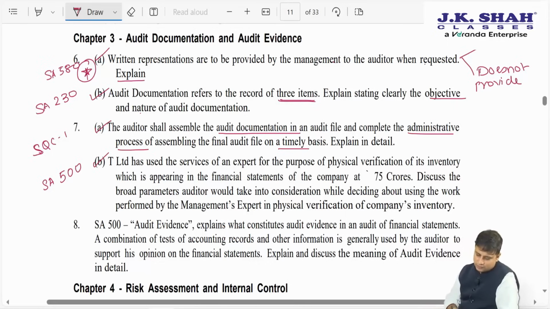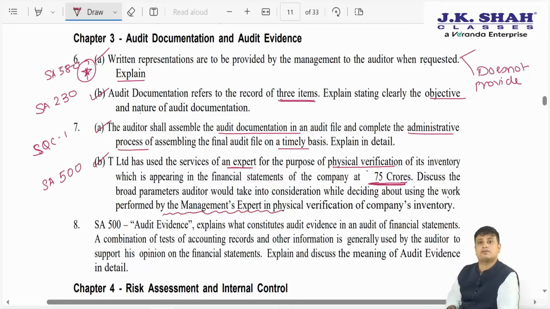Now what is question 7B saying? T Limited has used the service of an expert for the purpose of physical verification of inventory which is appearing in the financial statement of the company at 75 crores. Discuss the broad parameters the auditor would take into consideration while deciding about using the work performed by the management expert in physical verification of the company's inventory.